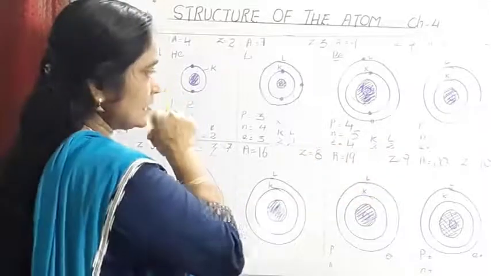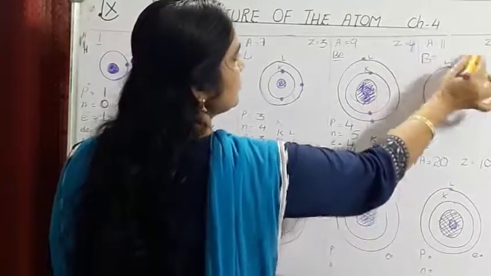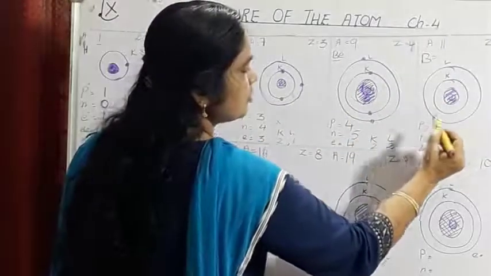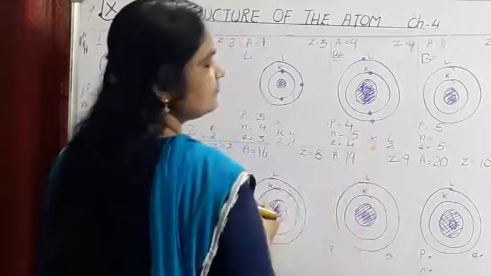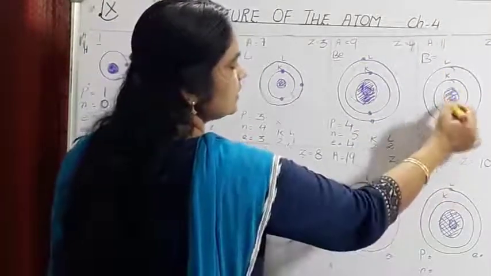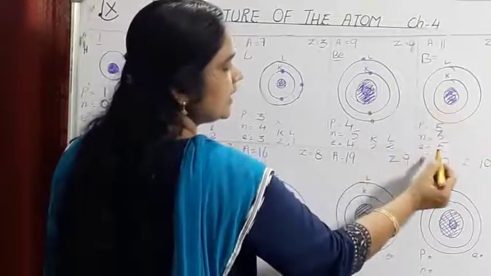Next one is the element known as boron with atomic number 5 and mass number 11. So atomic number 5 means number of proton is 5, number of electron will be the same, 5, number of neutron, that is 11 minus 5, is equal to 6. So in the nucleus of boron there are 5 proton, 6 neutron and 5 electron.